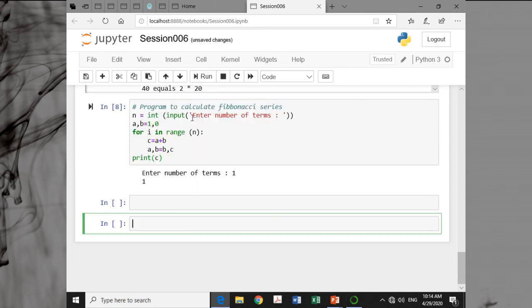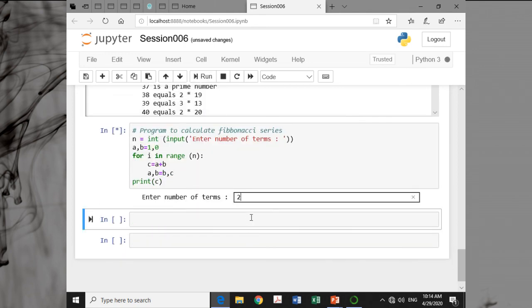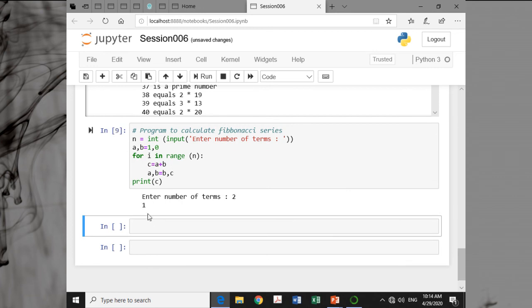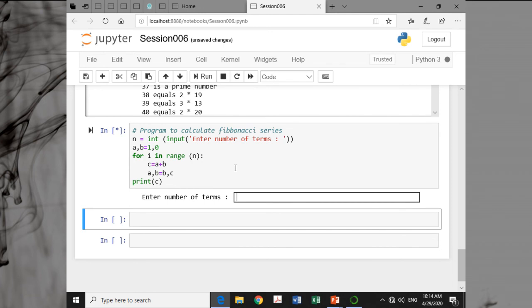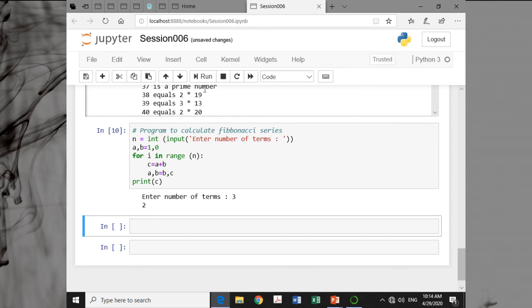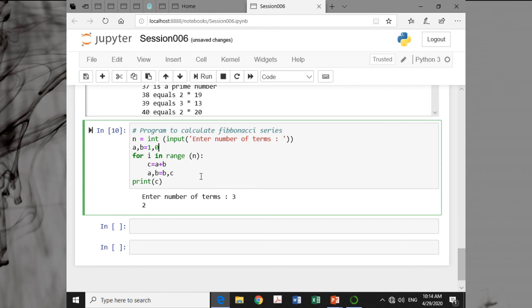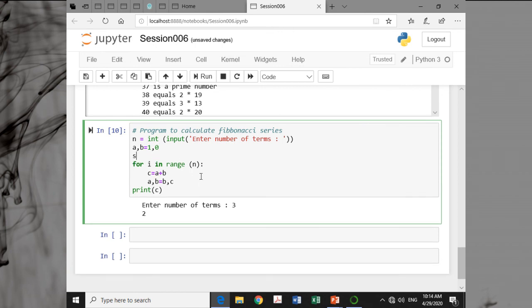If I run again, what is the second Fibonacci term? It is again 1. No, I have said first and second term. Now if I run, what is the third Fibonacci term? That is 2. Okay, now if I want to calculate the sum, so sum